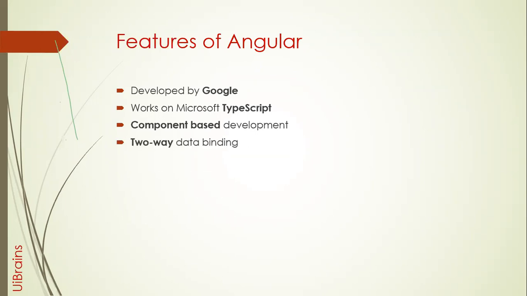And the best thing is that it supports two-way data binding. What is two-way data binding? If any event occurs on the browser, that data automatically has to be updated on the backend, the controller side. To make this two-way data binding work, we have to write a lot of JavaScript code if we're not using Angular. But Angular makes two-way data binding simple. That's the advantage of Angular.